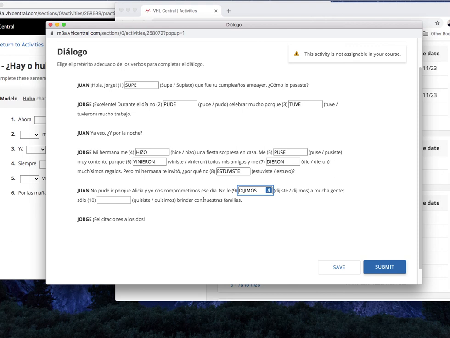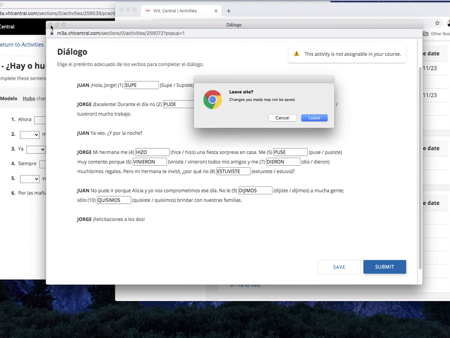Solo blank brindar con nuestras familias. Pause. And we're back. Quisimos. Solo quisimos brindar con nuestras familias. Felicitaciones a los dos. All right, so there's that activity. So let's close this and go on to the next.